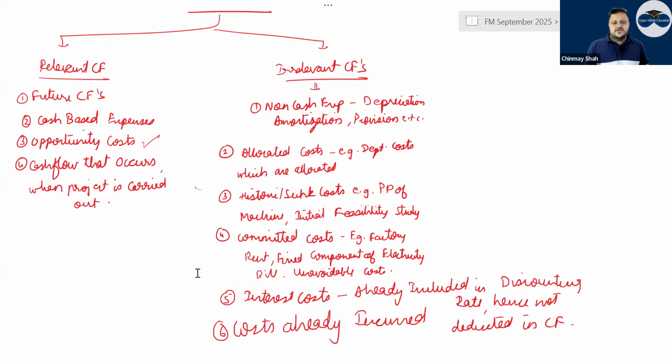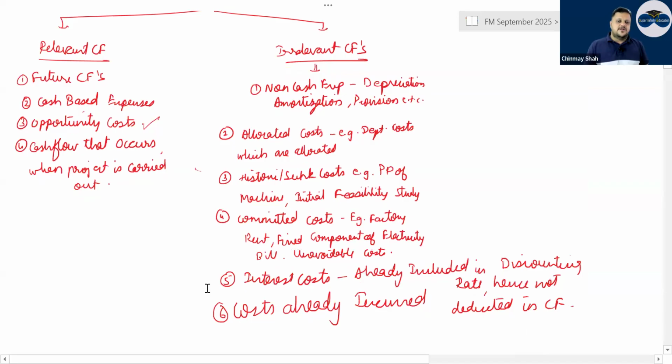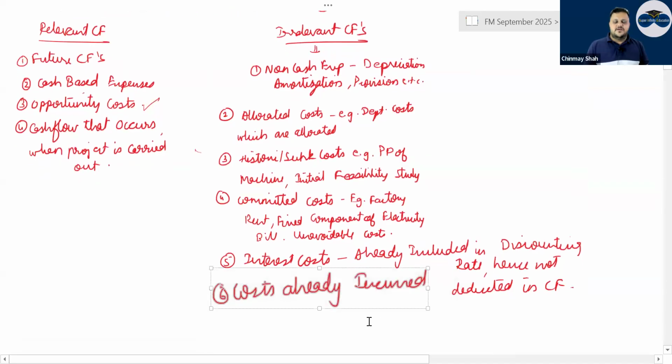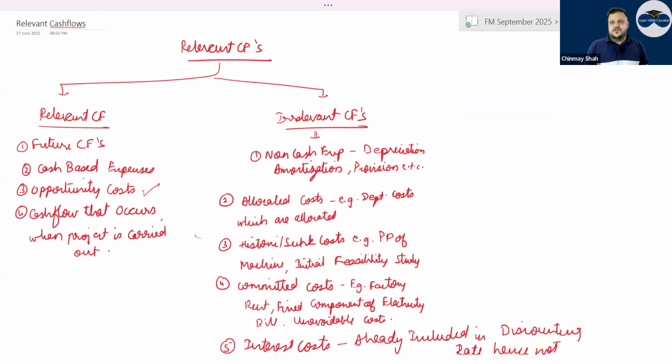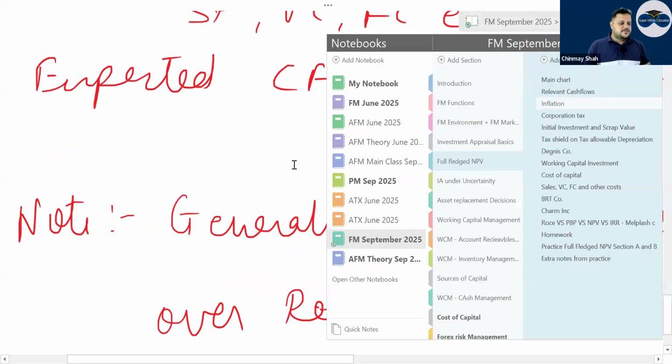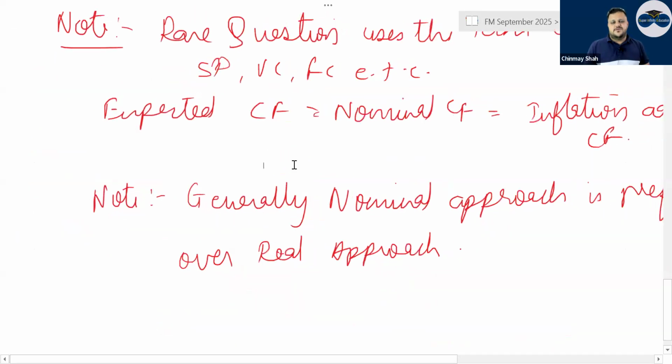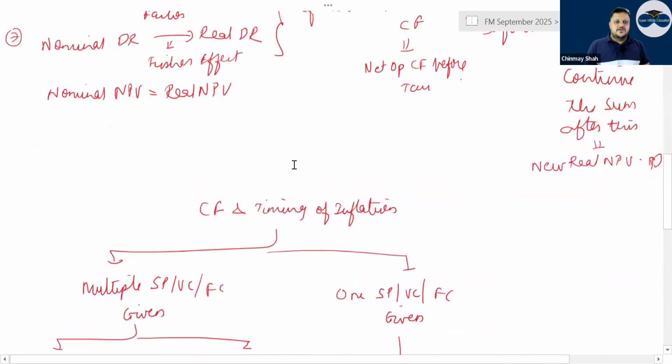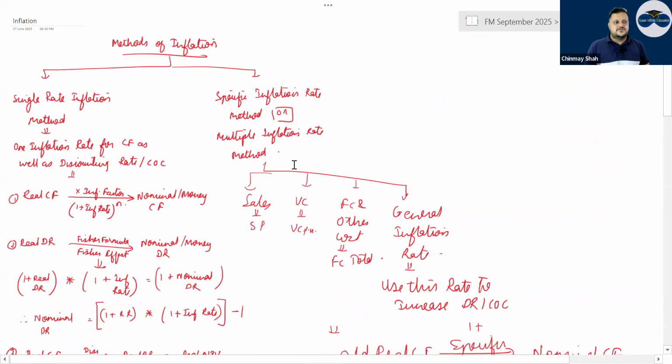Right? Interest cost is already included in the discounting rate, hence it will not be included, and costs already incurred will not be included again. So now coming to the next part, your inflation. Inflation has two methods. I'll come back to the query that has been asked. Inflation has two methods, correct?